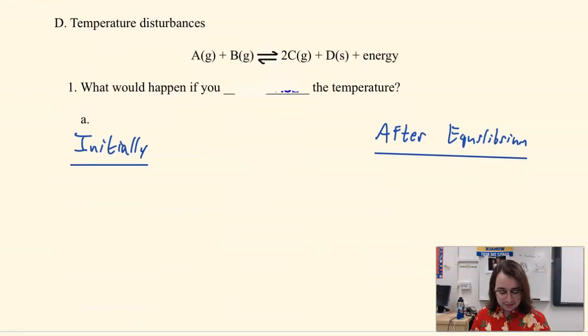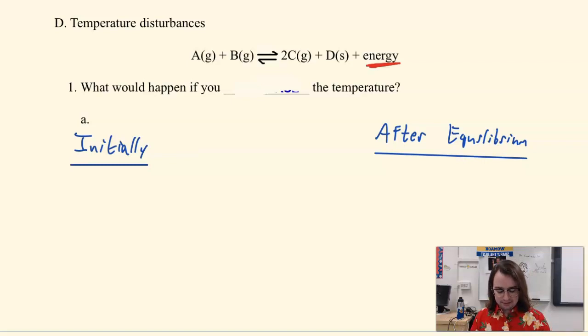So in this situation, we now have energy included in the equation. And I want you to think about it. The energy is on the right side, which means that the forward direction is an exothermic reaction, but the reverse direction is an endothermic reaction. One releases energy, the other one is dependent on it. It's kind of interesting to think about.